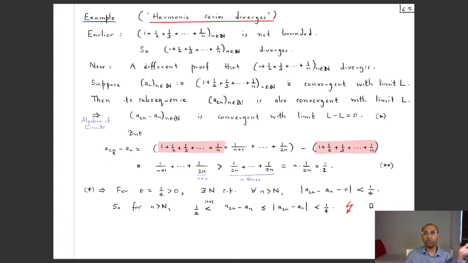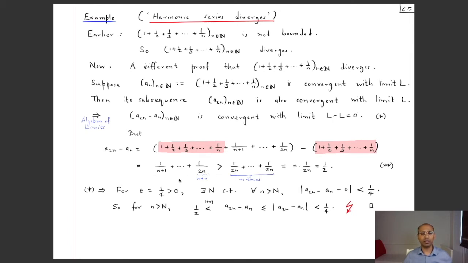So let's see what a_2n is. You have 1 plus half all the way up till 1/(2n). So somewhere down the line you will reach 1/2 plus 1/3 plus ... plus 1/n, and then you will continue 1/(n+1) all the way up till 1/(2n). Meanwhile, when you are subtracting a_n, this block will get repeated, you see, because a_n is just 1 plus 1/2 plus all the way up till 1/n. So these highlighted portions will cancel against each other, leaving only 1/(n+1) all the way up till 1/(2n).